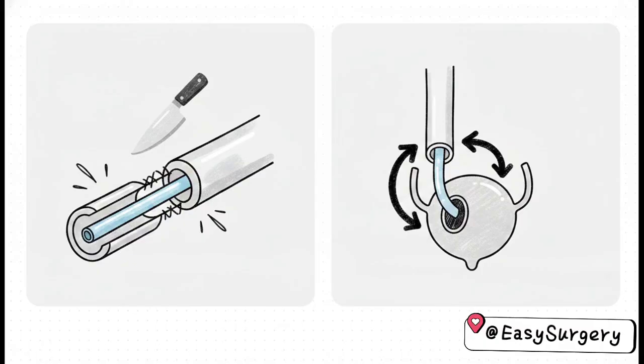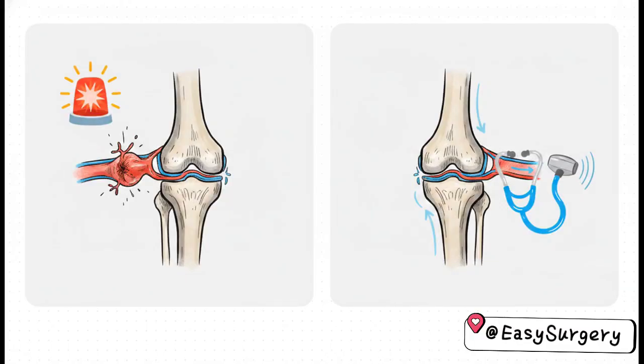If that transection happens specifically in the lower third, say during a hysterectomy, you don't do an end-to-end repair. Instead, the correct answer becomes a ureteroneocystostomy. Okay, question 3. A patient comes in with a knee joint dislocation and no distal pulse.